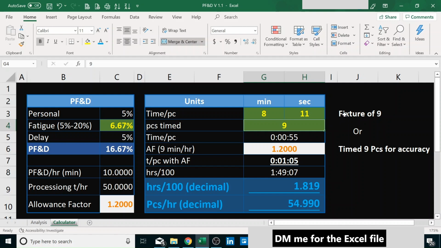But that's cycle time. That's for another video. Cycle time, setup time, takt time, and all that is for another video. I have another video for that.